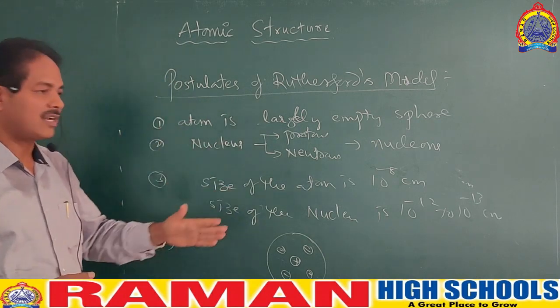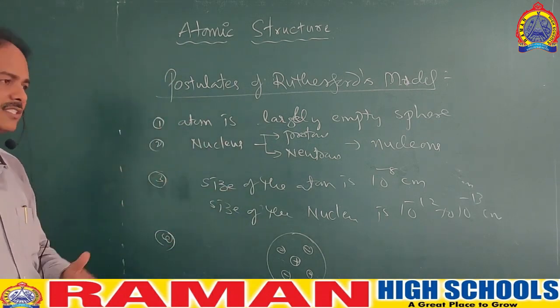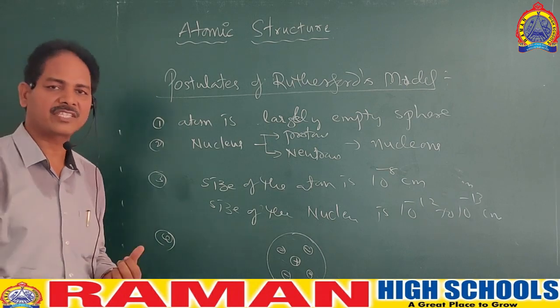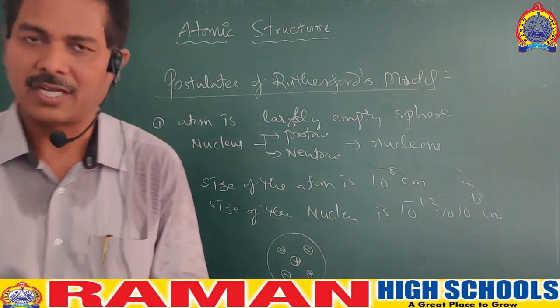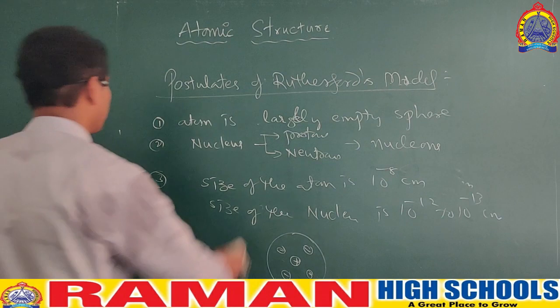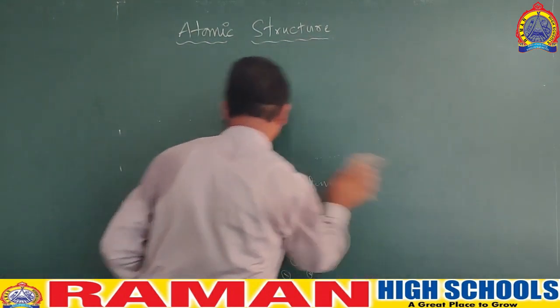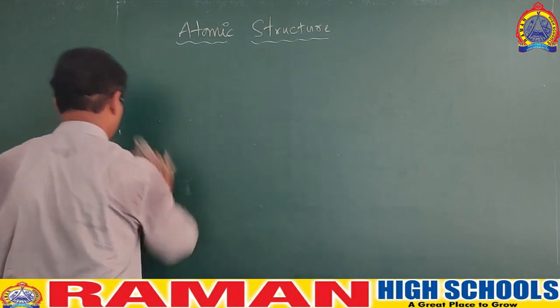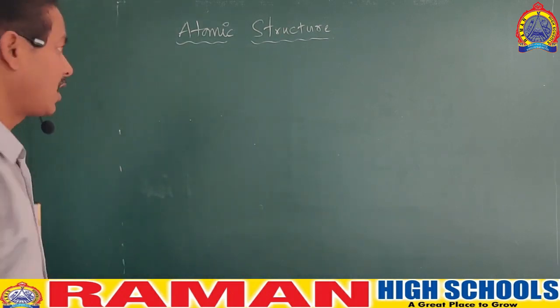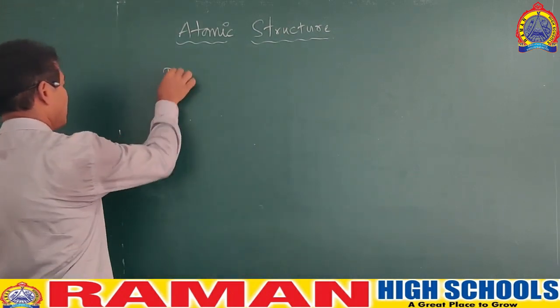So Rutherford has given a lot of clarifications, but still there are some defects in Rutherford's atomic model. Let us go into those defects. We can call them drawbacks also. So the drawbacks of Rutherford's atomic model.